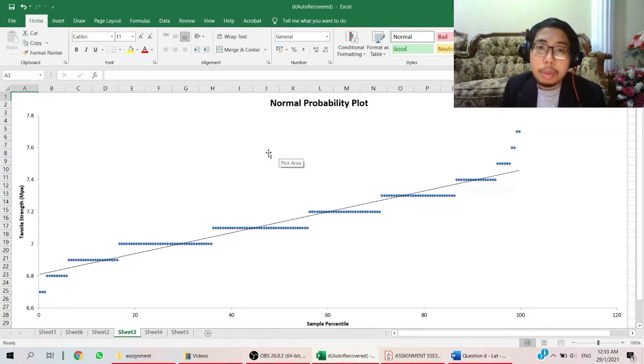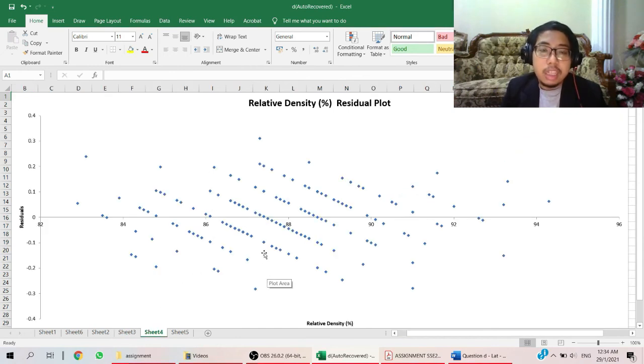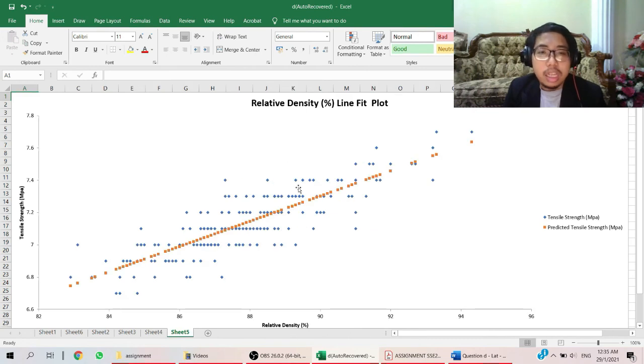Next, we will see the normal probability plot. As you can see, the data are randomly scattered along the straight line, so we can say that the normal assumption is satisfied. Next, we will see the relative density residual plot. As you can see here, all the residuals are scattered around 0. This indicates that the assumption is satisfied. Lastly, we will see the relative density line fit plot. All the blue dots are the observed data, while the orange dots are the predicted tensile strength. We can say that this model is valid because it is positive linear, same as the hypothesis test that we have confirmed. So that's all from me.